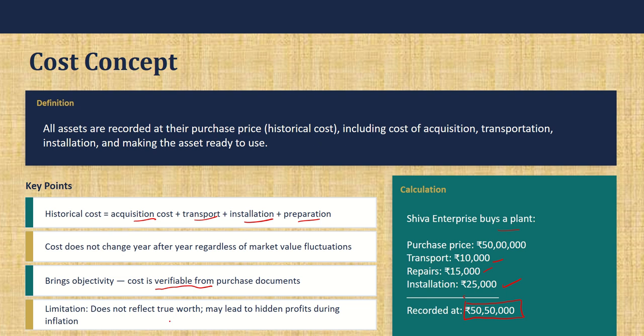One of the limitations here is that this does not show the true worth of the asset. A few assets may appreciate, a few may depreciate, but we will continue to go with the historical cost concept, because the market value is unpredictable. You can't predict a precise market value for the asset, so hence the historical cost has been carried forward.